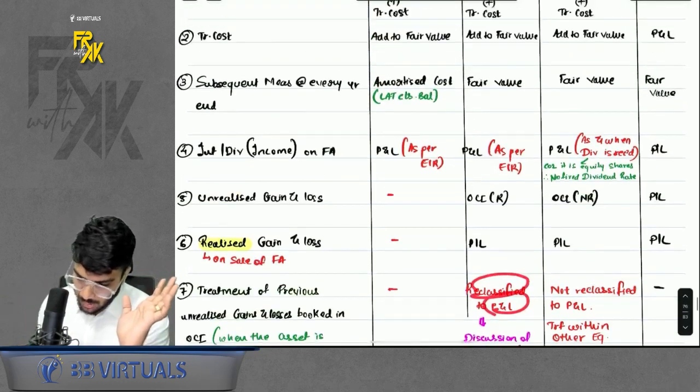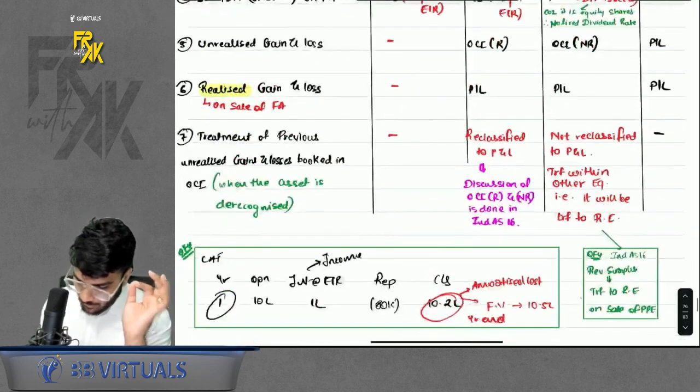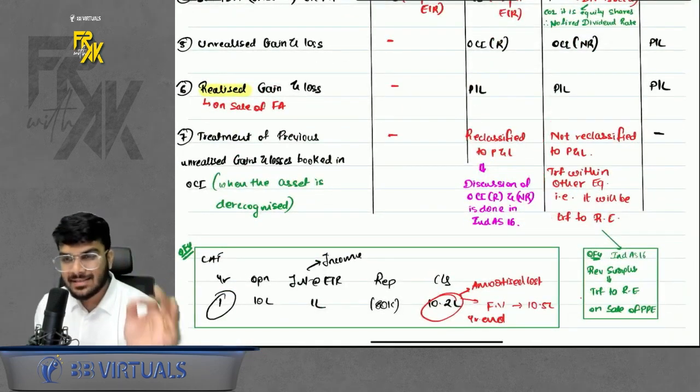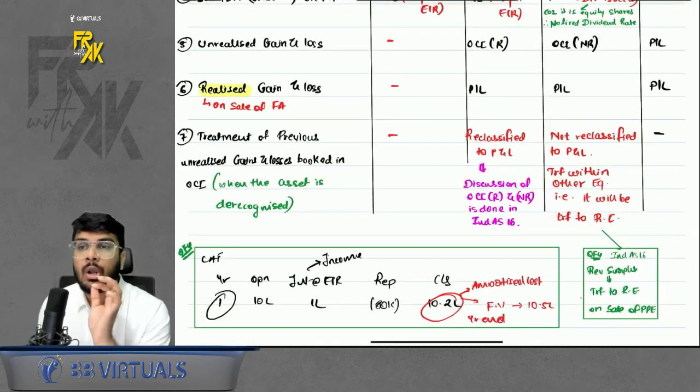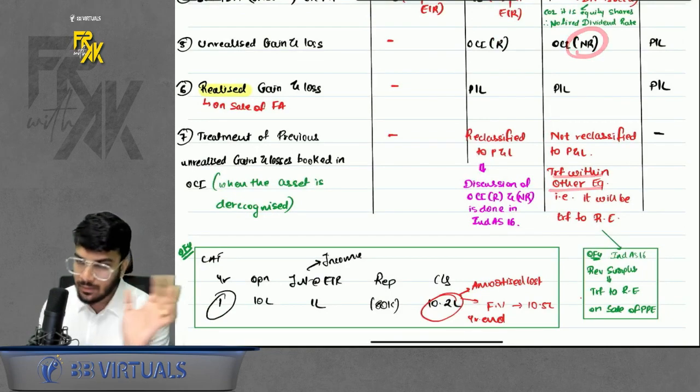To remember that the difference between R and NR is only that in NR, when the financial asset is going out of your books, the difference will not be reclassified to PNL. It will be only transferred within other equity.